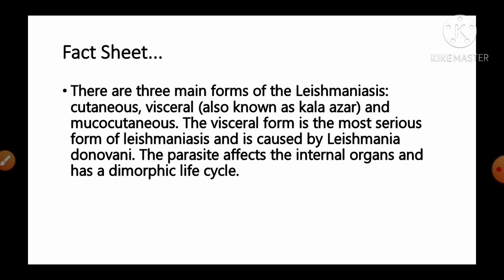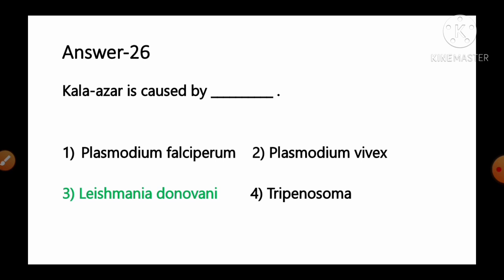The visceral form is the most serious form of leishmaniasis and it is caused by the Leishmania donovani. The parasite affects the internal organs and has a dimorphic life cycle. So it is visceral leishmaniasis, that is known as Kala azar, caused by the Leishmania donovani. So option number 3 Leishmania donovani is the correct answer for this question.